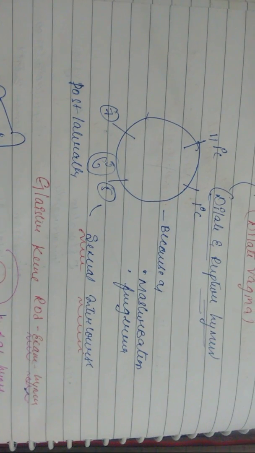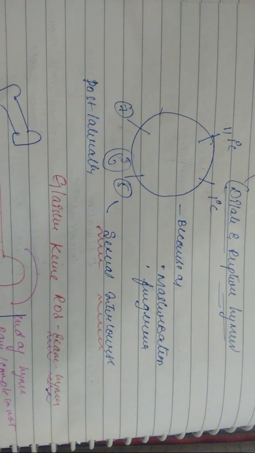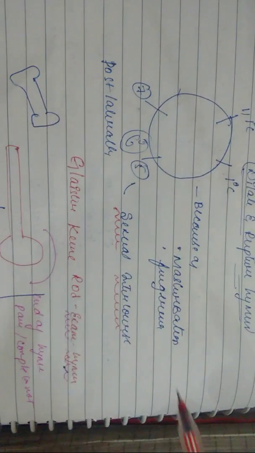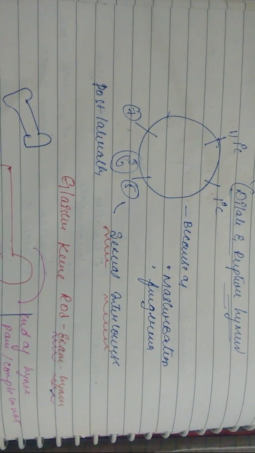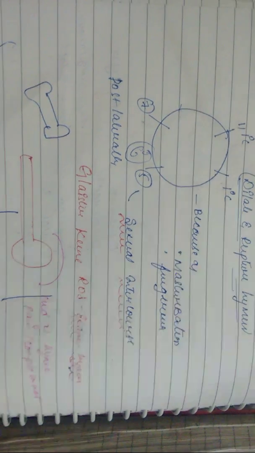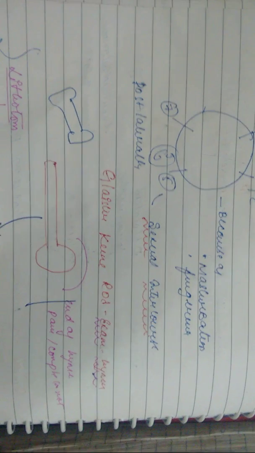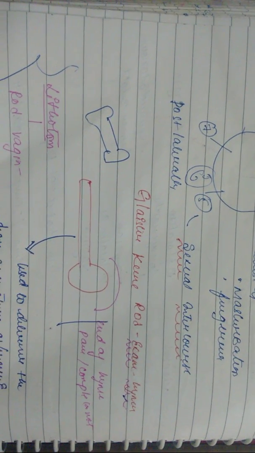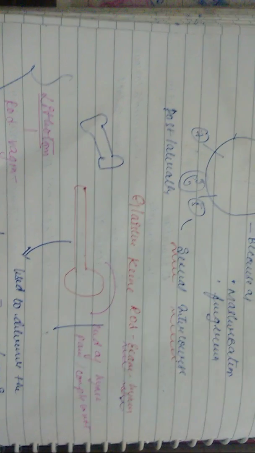Now we have something to examine the degree of rupture of the hymen, whether the rupture is recent or old. We have a rod known as the Glaister Keen rod. What is this Glaister Keen rod? It is dumbbell shaped. It looks somewhat like this, right? It tells us the degree of rupture, whether the rupture is recent or old. We put the patient in the lithotomy position, then put this in the vagina and look at the hymen. So that's all you have to understand.